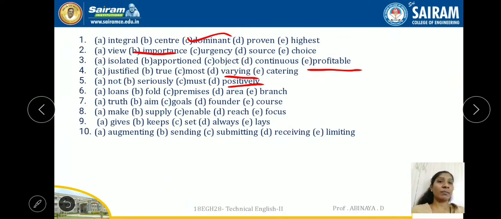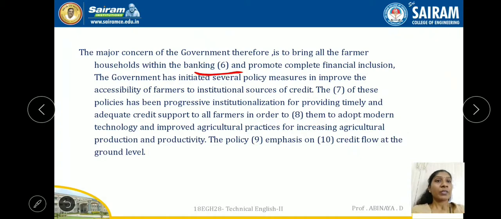It won't come. Premises won't fit. Areas, no. Branches also will not come. Actually, groups. So folds is nothing but groups. The major concern of the government is to bring all the households within the banking folds, the banking groups, and promote complete financial inclusion.